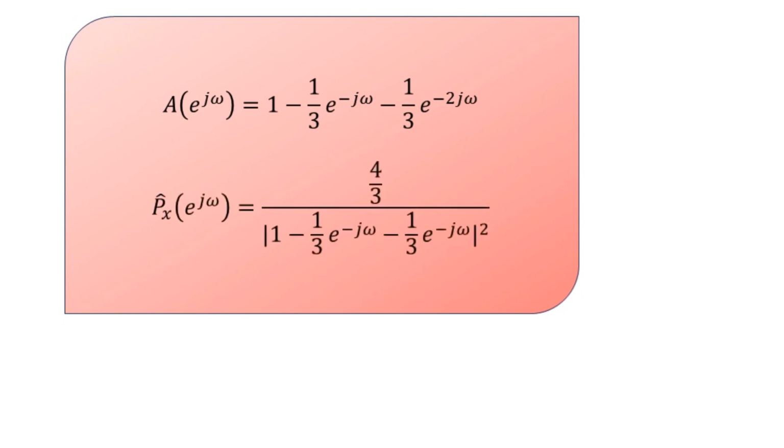It is represented as capital P cap suffix x as a function of e to the power j omega, equal to 4 by 3 in the numerator, and in the denominator the mod square of 1 minus 1 by 3 times e to the power minus j omega minus 1 by 3 times e to the power minus 2j omega. So this completes the solution.